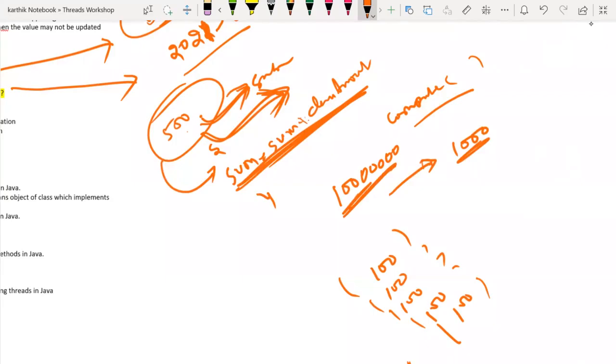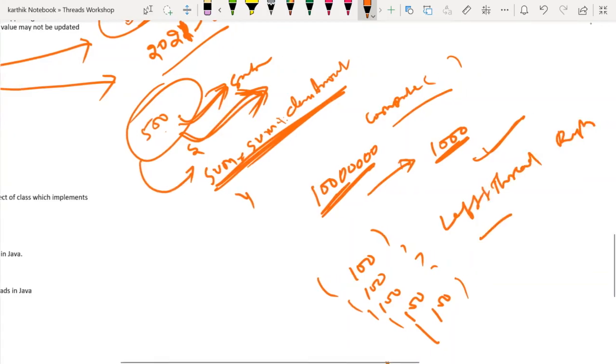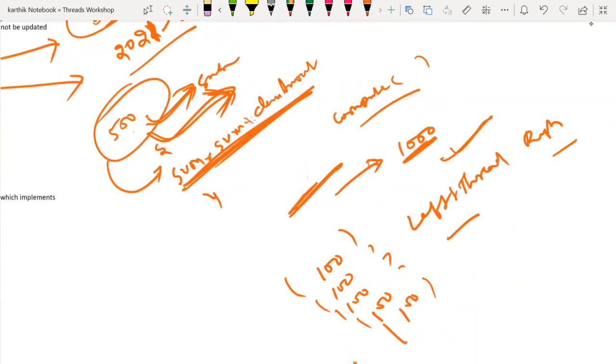This many tasks I am submitting. If the number of tasks is less than 1,000, then I will directly do the sum. If it is greater than 1,000, then based on your processor, it will create a left thread and a right thread. The right thread will process something, the left thread will process something. Instead of a long number, let me take 10,000, or else let me take 4,000.